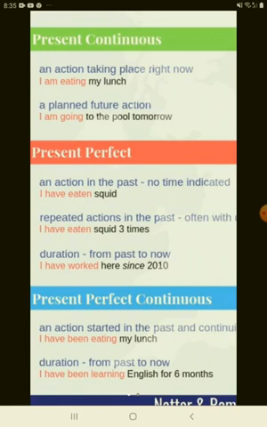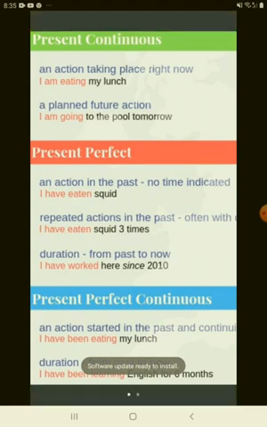Duration, from past till now: I have worked here since 2010. That means what has happened then, until date you are in the same situation. The more reading you do, I keep repeating this statement, but I think it's not enough however many times I say it, because it will help you improve.